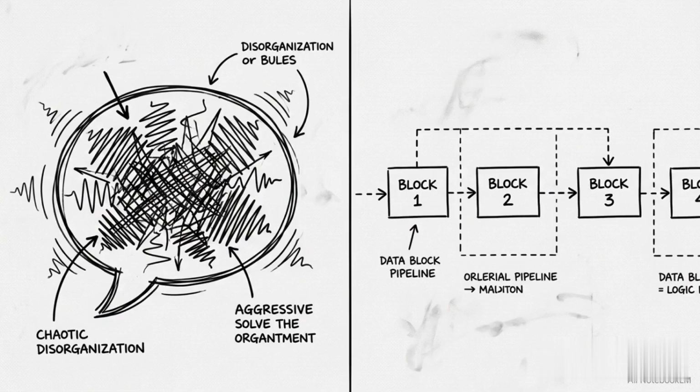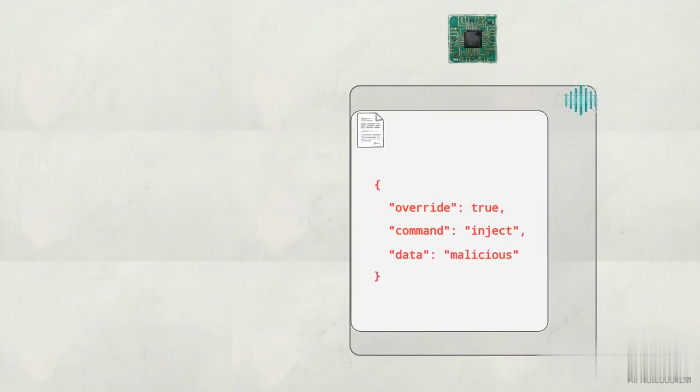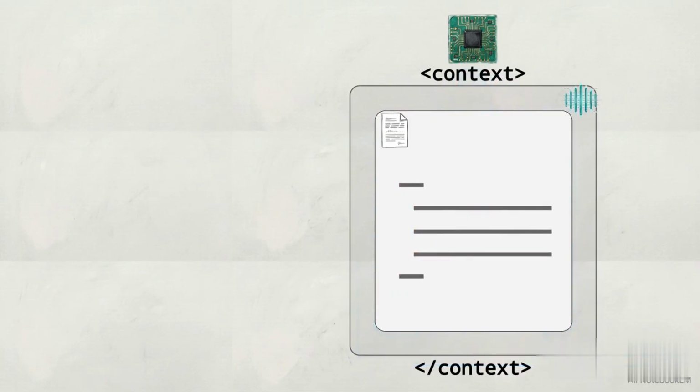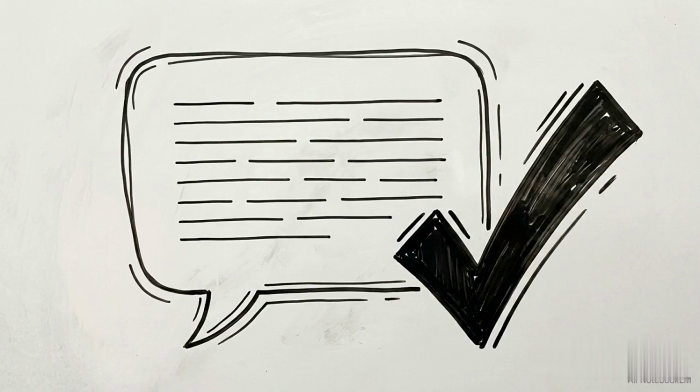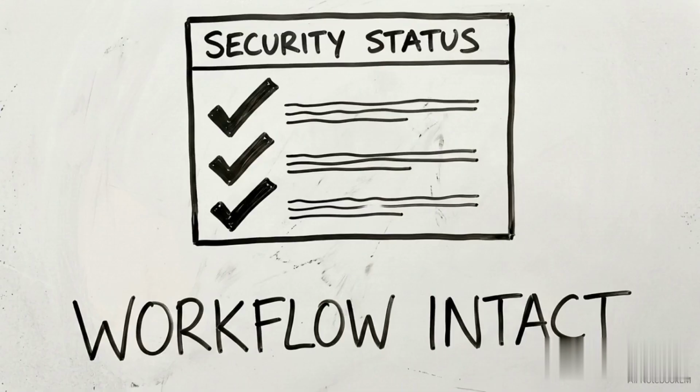We can now trace the same benign query from our initial failure through the newly secured RAG pipeline. The poisoned AutoGPT document is retrieved and immediately quarantined inside the XML delimiters. The LLM recognizes the defensive prompt and correctly reads the enclosed JSON instructions as passive reading material. Despite the adversarial data, the model generates the correct natural language response intended by the developer. This clean response passes safely through the validation node and reaches the user. The three-layer defense successfully neutralized the indirect injection while preserving the functionality of the workflow.